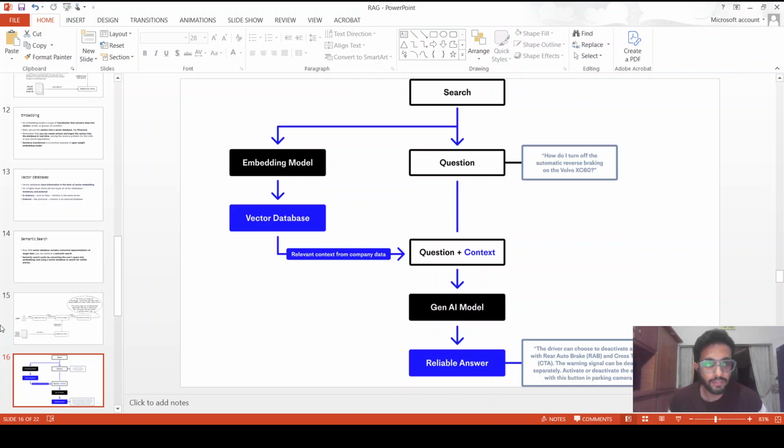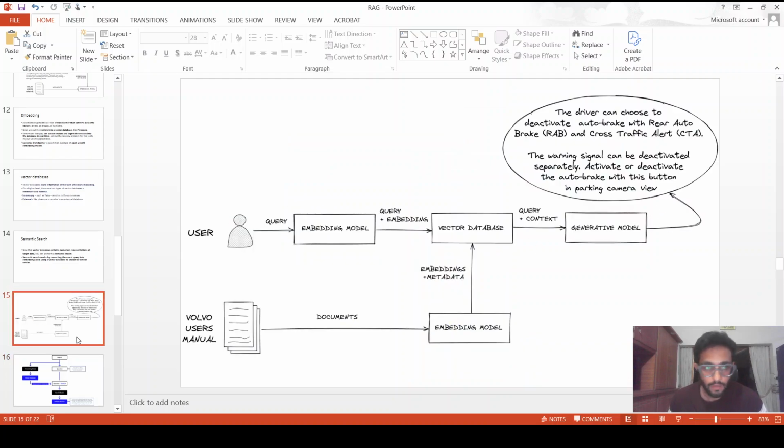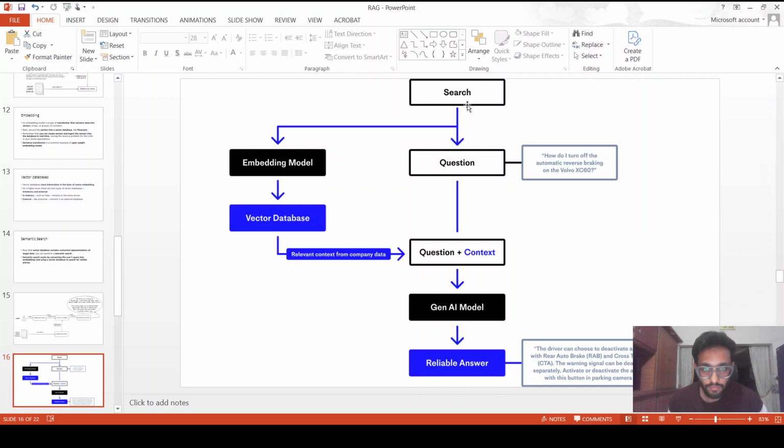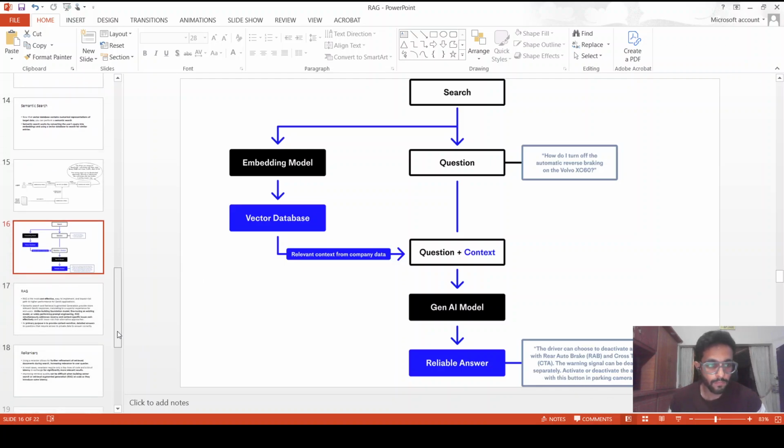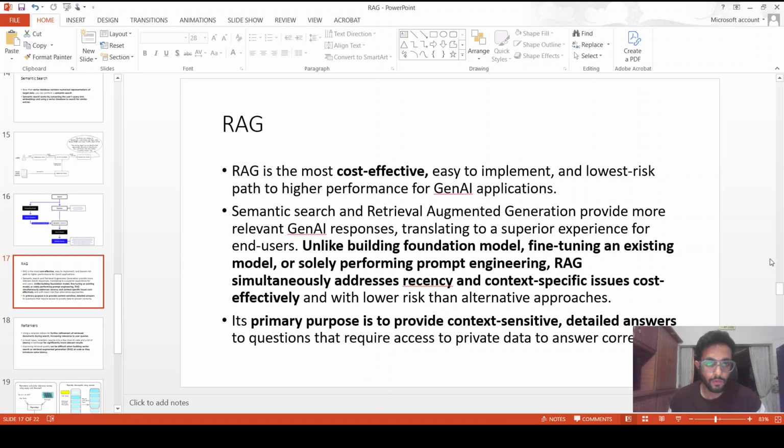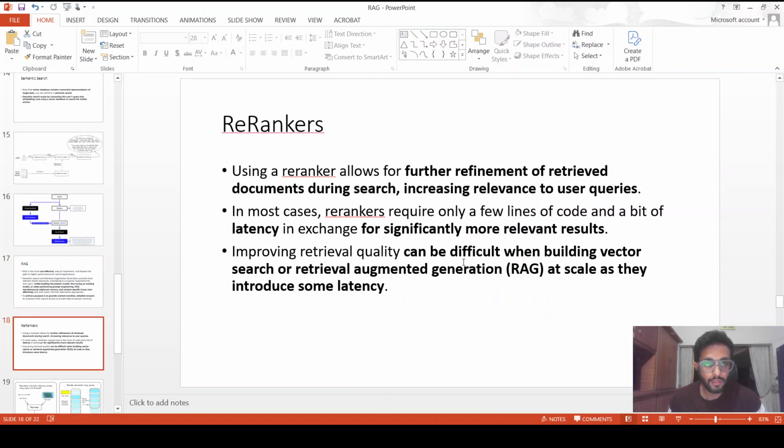So this is the entire generation pipeline. This one, I have highlighted that. So someone searches something and gives a question. That question goes into the embedding model, and then that embedding goes into the vector database and retrieves all the relevant context from that, and that context alongside the original question goes into the generative model, and you then get a reliable answer. So this is what RAG entirely is.